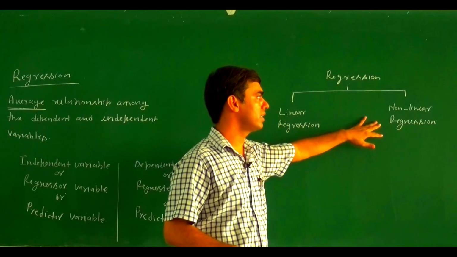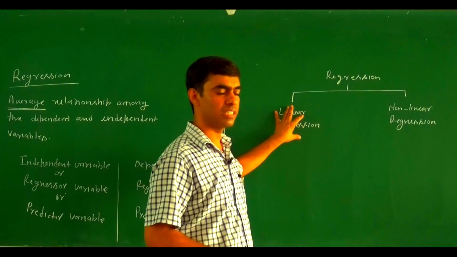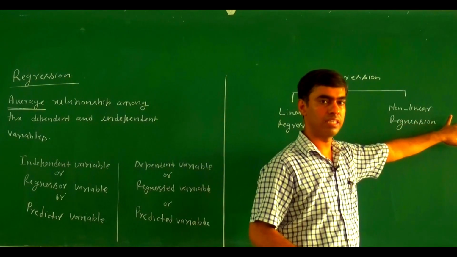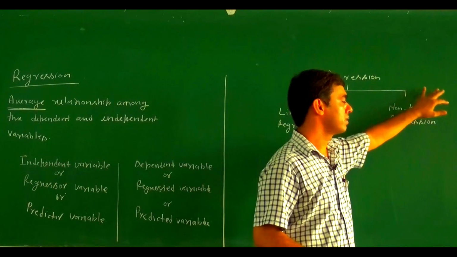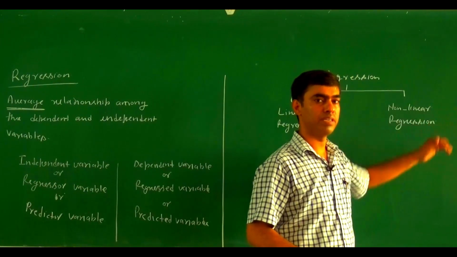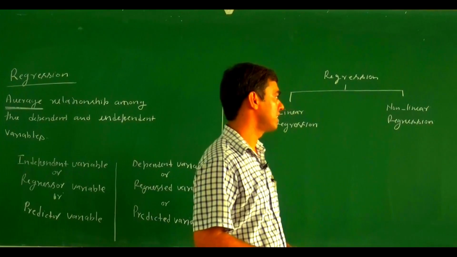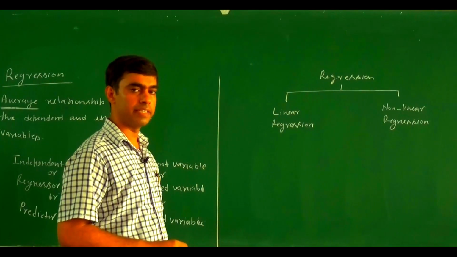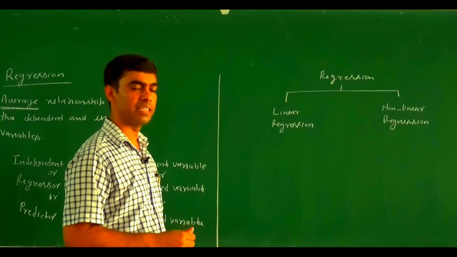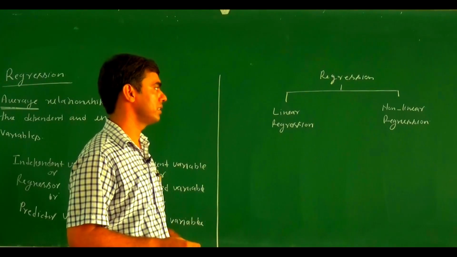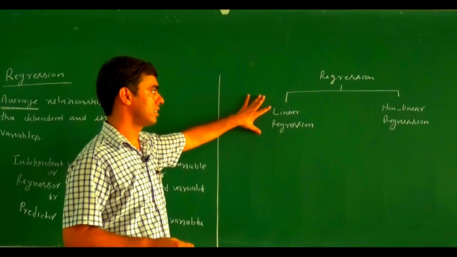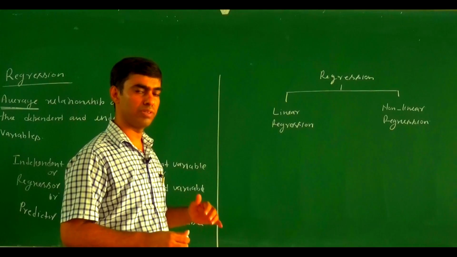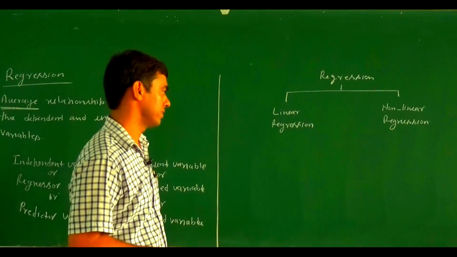There is also the term multiple regression, when there is more than one independent variable. If there is one independent variable and one dependent variable, then there is the concept of linear and non-linear regression. In this lecture we focus on linear and non-linear regression. I am not going to discuss multiple regression.